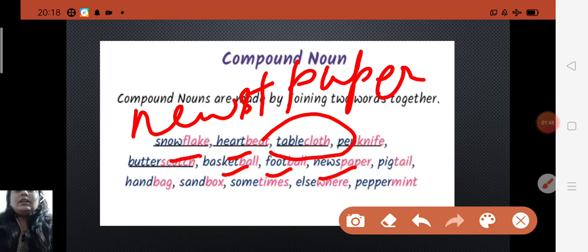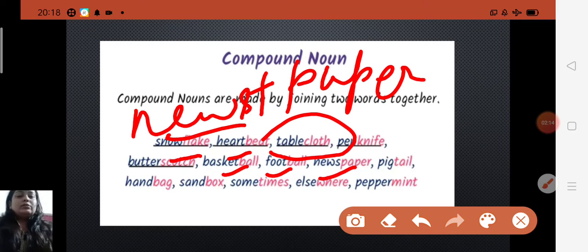News, children, is how you get information about your society, your country, or outside the country. And on paper you can write anything. But when you add them together, it forms a new word, newspaper. It means the news is written on paper, and whenever you read it, that is called a newspaper.